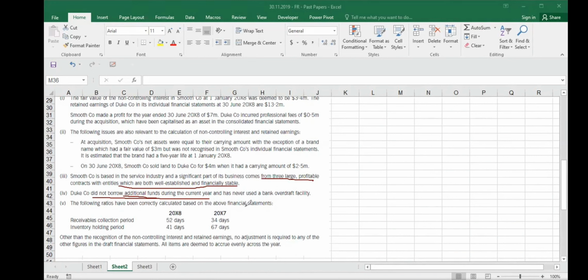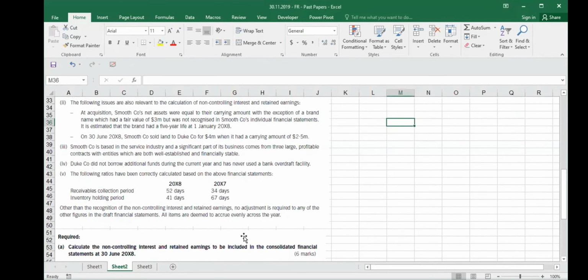The following ratios have been correctly calculated based on the above financial statements. You've got receivable collection period, which has increased. You've got inventory holding period, which has decreased. So 2 things are happening. Receivable collection periods are increasing, inventory holding period is decreasing. There must be some relationship, and we have to disclose and unearth that. What is the relationship? We have to understand. Okay, so we go down. It looks like quite an interesting question.